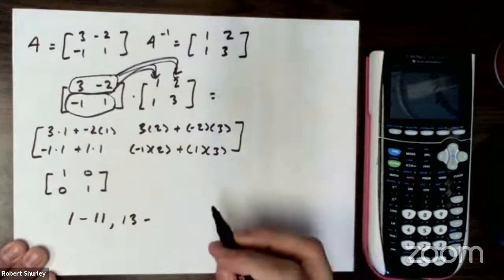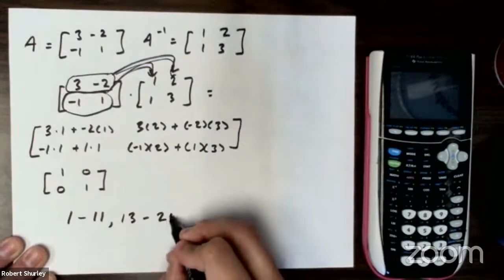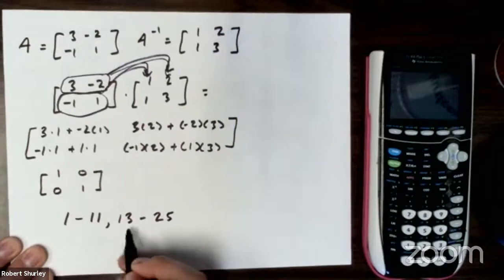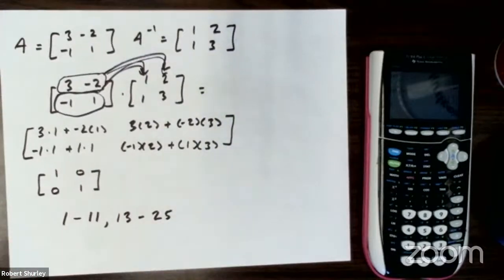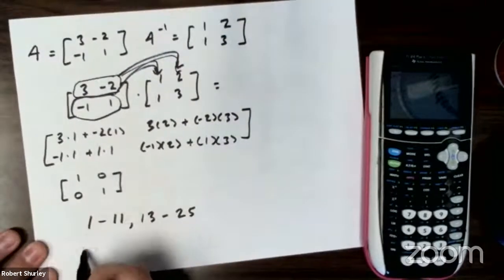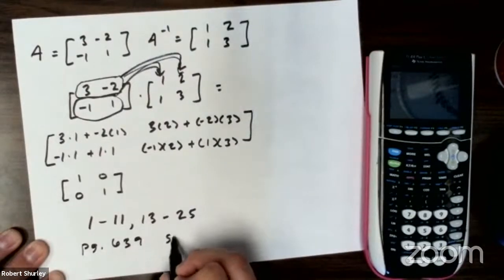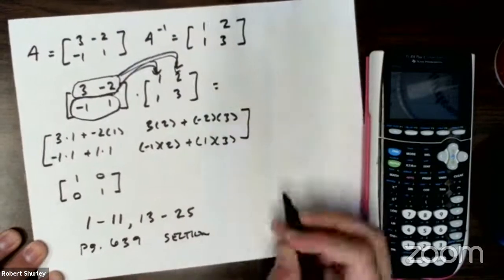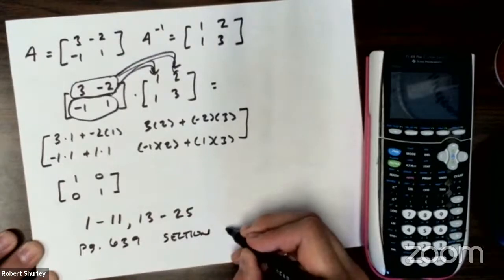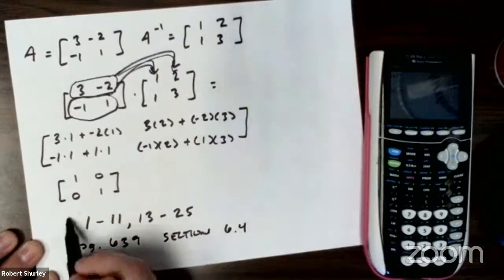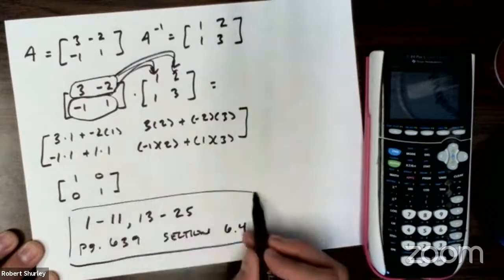So 13 through 25, just find the inverse. That's on page 639, section 6.4.